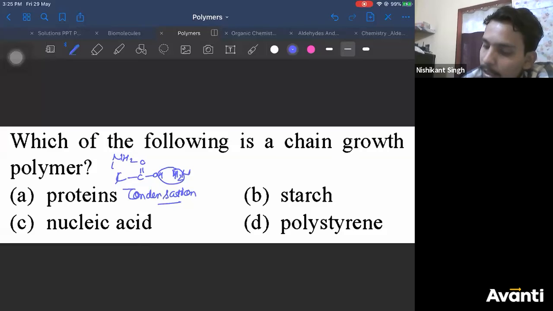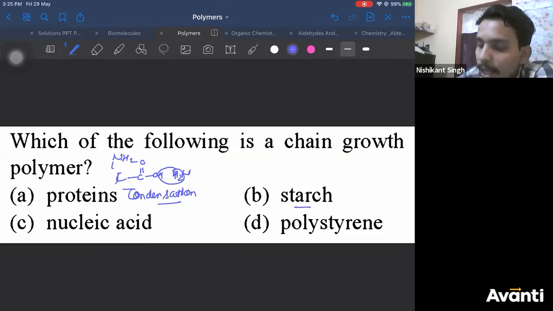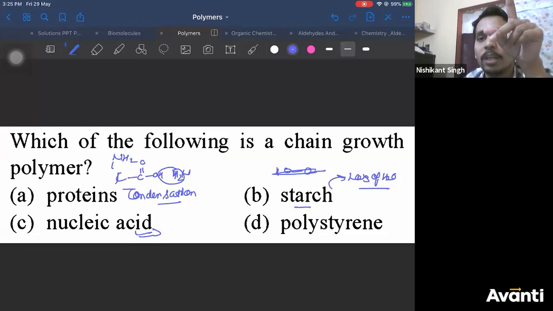Right? Starch. How is starch formed? Starch is a polysaccharide. A polysaccharide has glycosidic linkage. How is the glycosidic linkage formed? By the loss of OH and H. So this is also formed by loss of a water molecule. Polysaccharides are formed by loss of a water molecule. Nucleic acids: H of the nitrogenous base, OH of the sugar. This is also formed by loss of a water molecule.